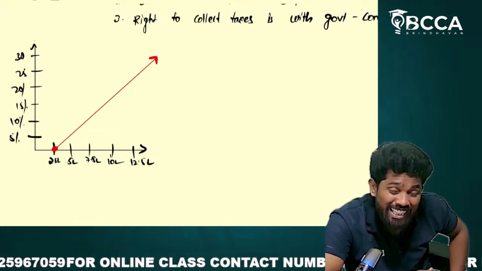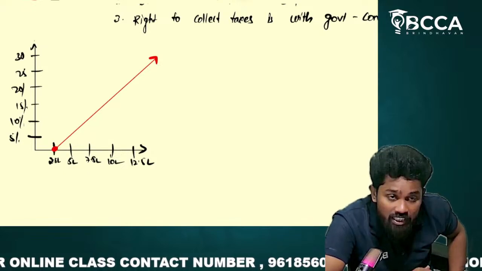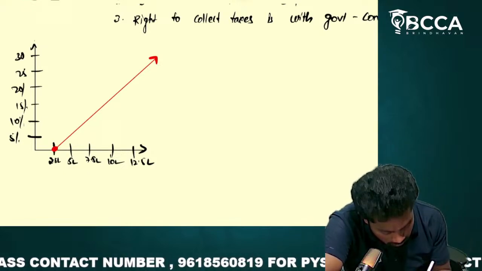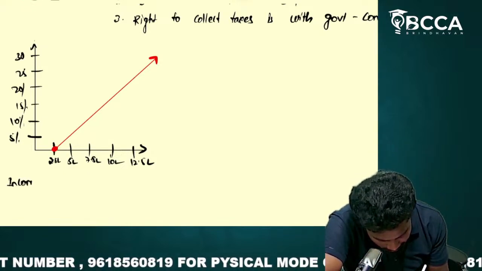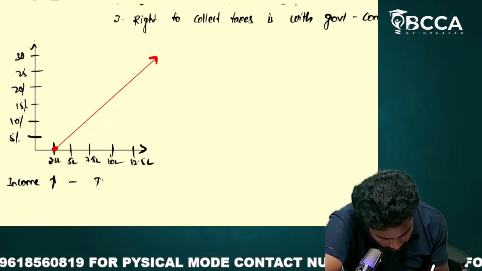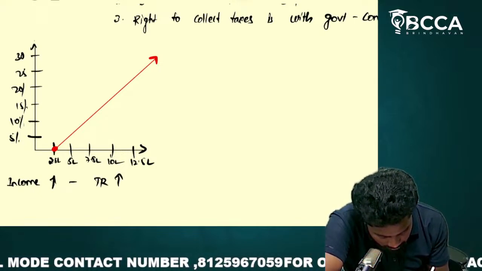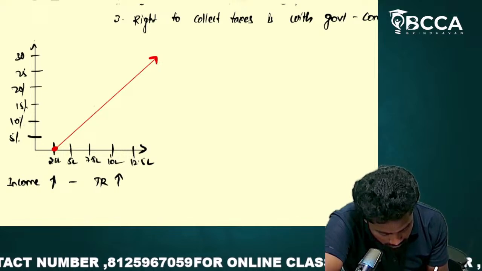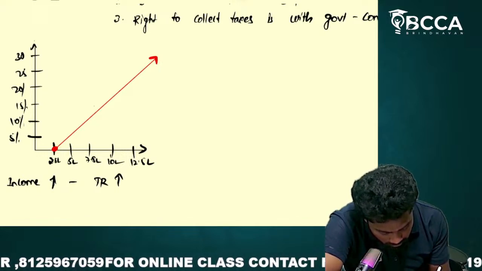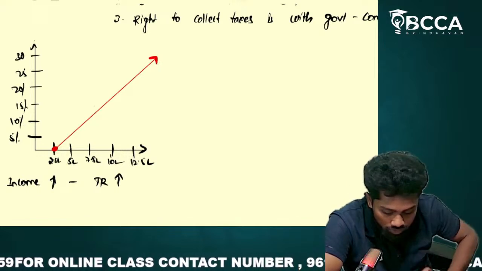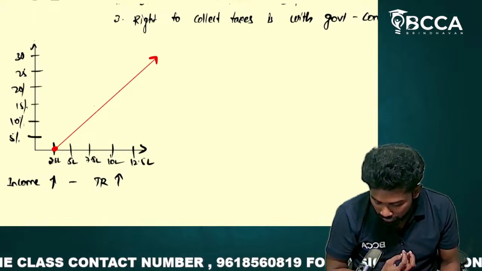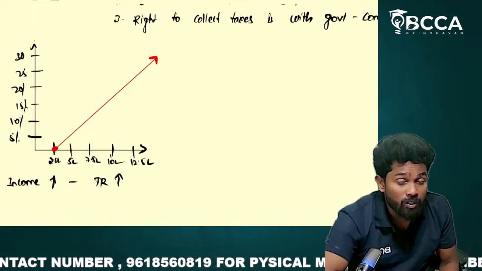When your income increases, your tax rate also increases. See here, at 5 lakhs my tax went up, at 7.5 lakhs it went up, at 10 lakhs it went up, and at 12.5 lakhs it went up like a rocket.